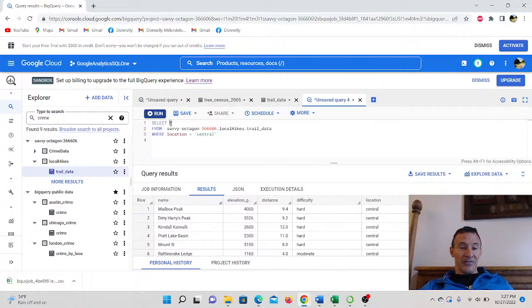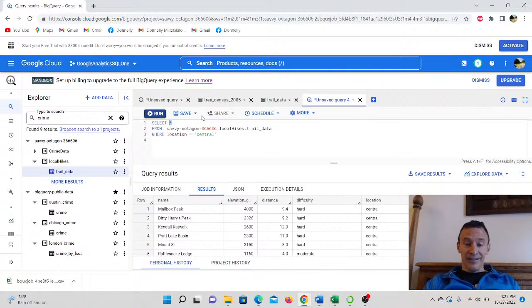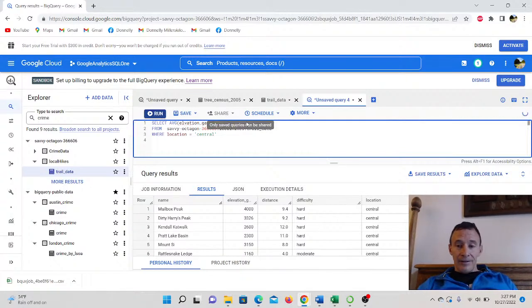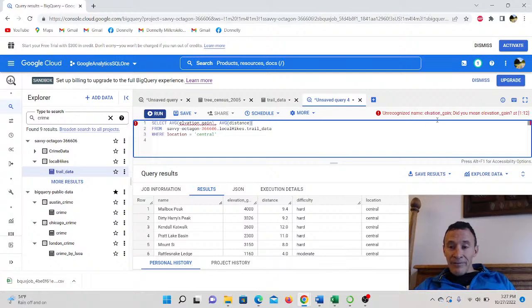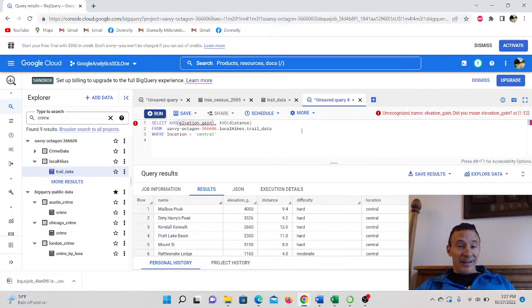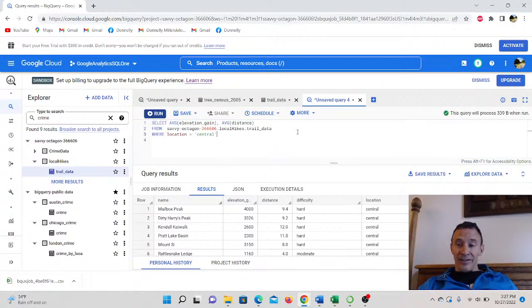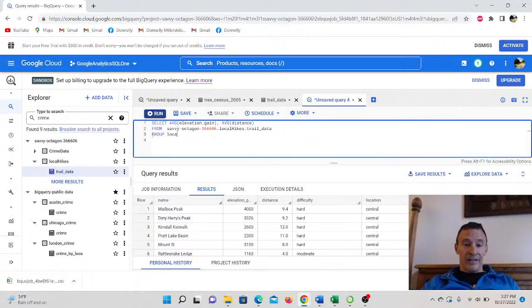So this is getting a little more complex here. We're going to do average gain and distance. Unrecognized name, elevation gain. See, that's what I really like about BigQuery. It says unrecognized name. Okay, so I got so far. Now I'm going to group by the location.